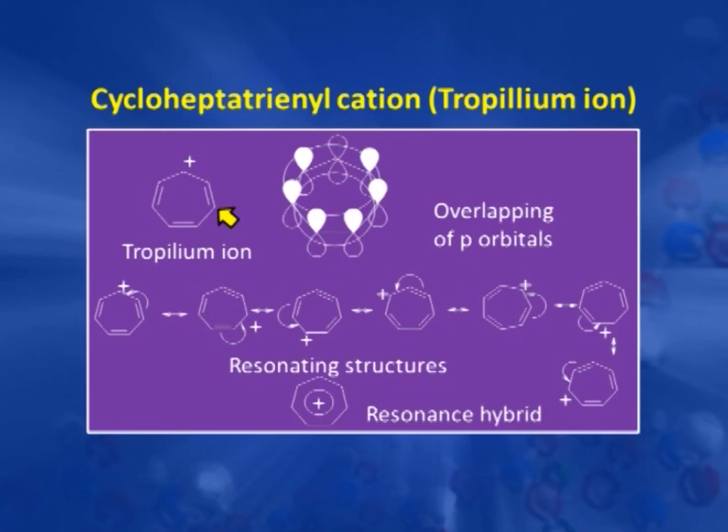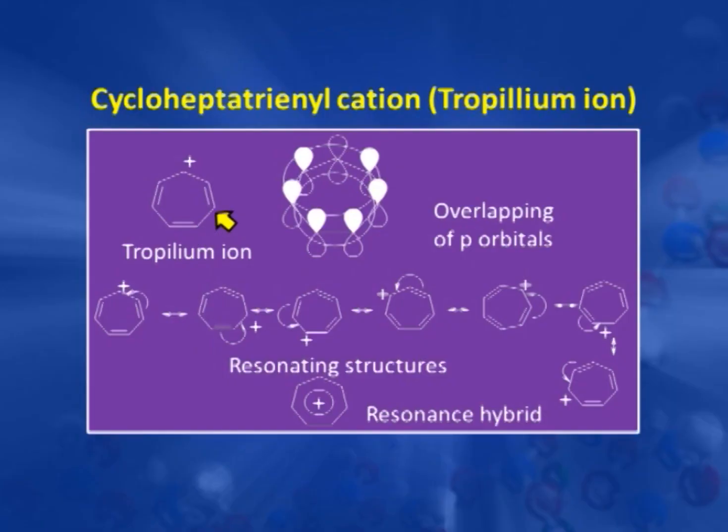Tropylium bromide as such is an organic compound, but it behaves like an ionic compound. It has a high melting point. Why? Because the tropylium ion is very stable. So that is why it is more ionic as compared to covalent.